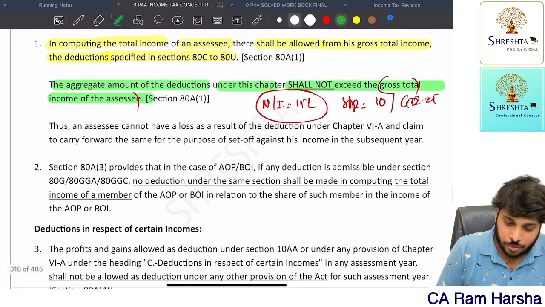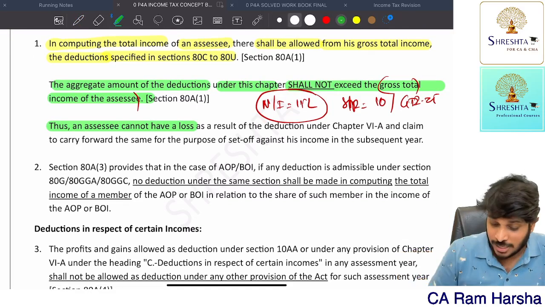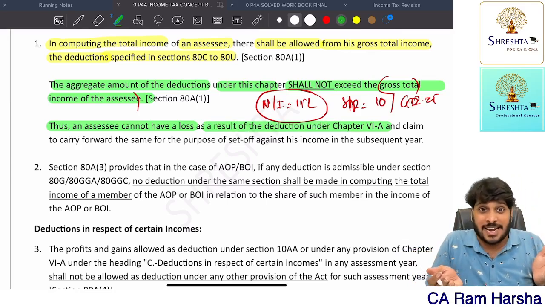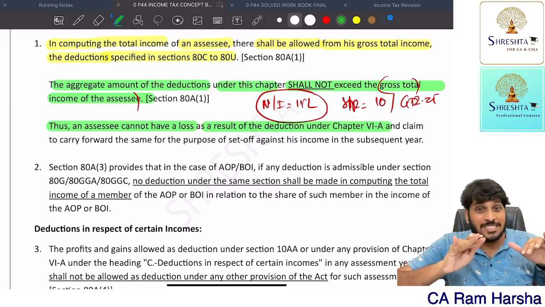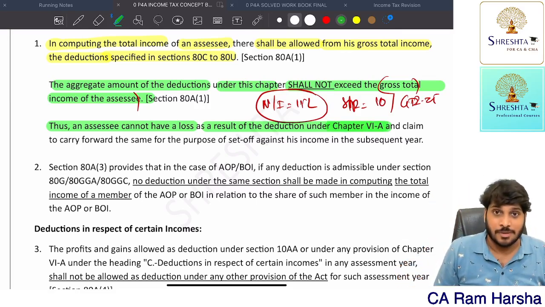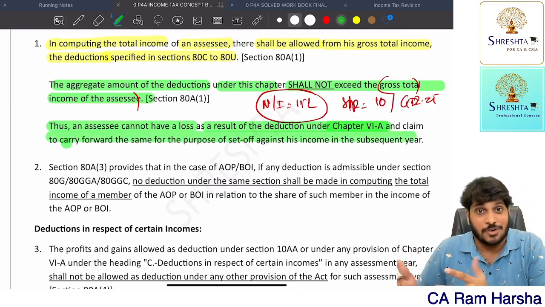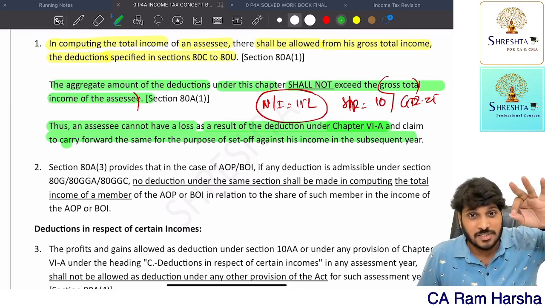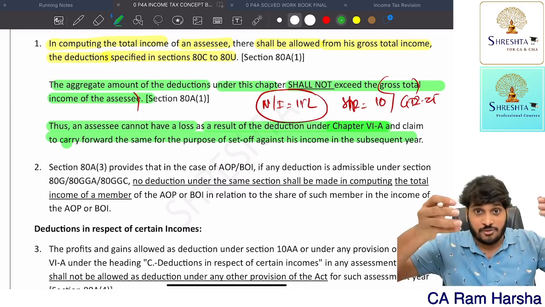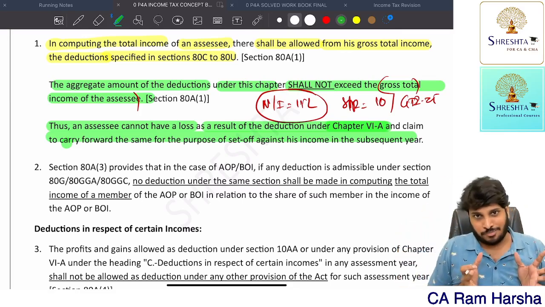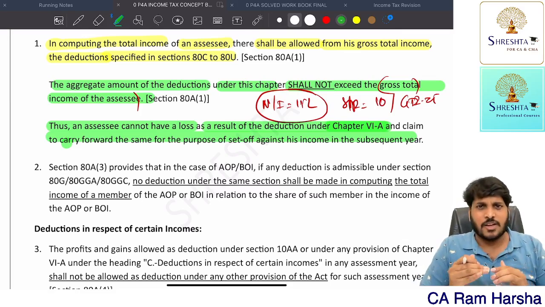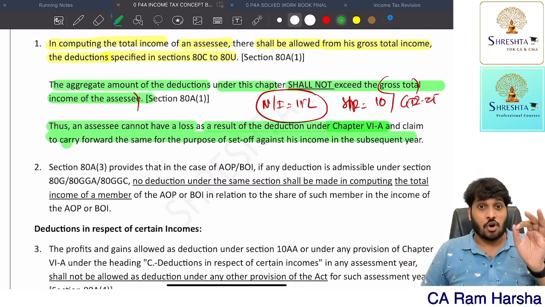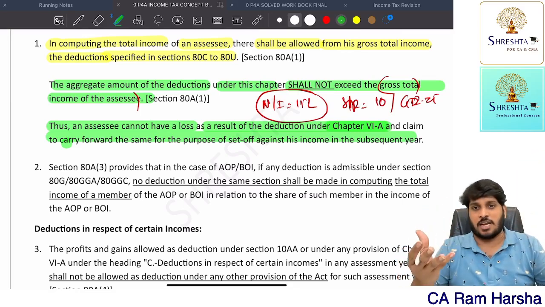Next. Therefore, an assessee cannot have a loss as a result of deduction under Chapter 6A. So after claiming deductions, income cannot be negative. Income can be zero. There won't be a situation of loss because of Chapter 6A. So can you carry forward the same for subsequent years? No. Carry forward is there only in the head of income. Once you set off with other heads, if there is still a loss, you can carry forward. After reducing Chapter 6A, a loss picture cannot come. After claiming Chapter 6A, the total income of the assessee can be zero or positive. It cannot be negative, the total income on which we compute tax liability. Yes or no?